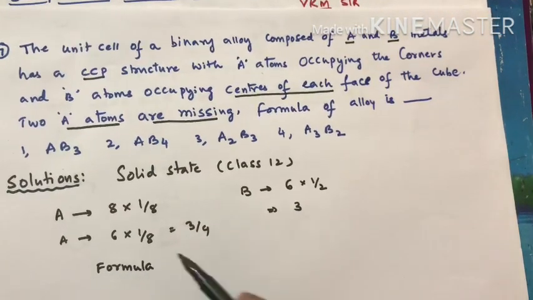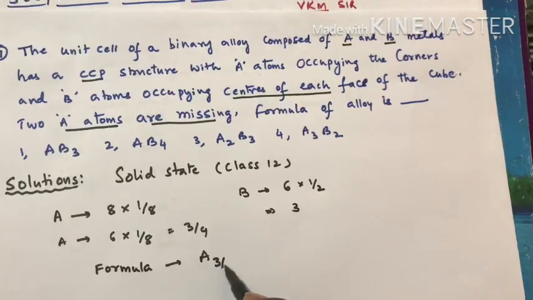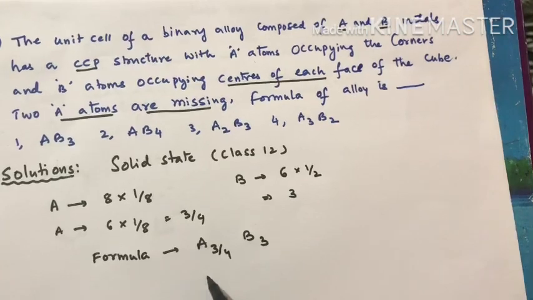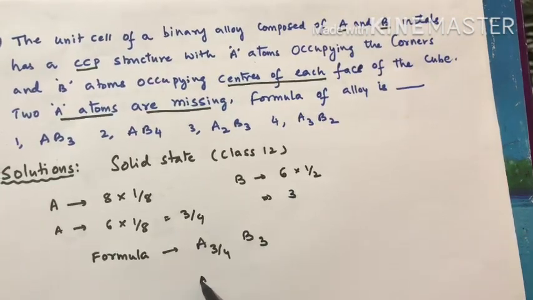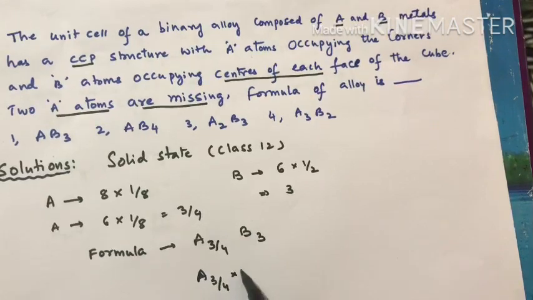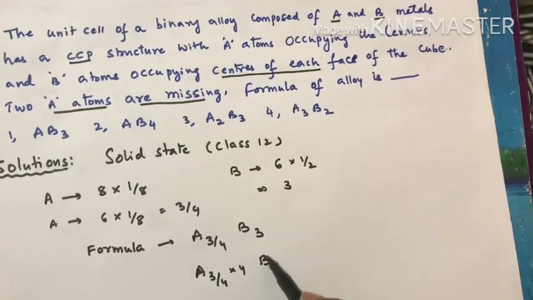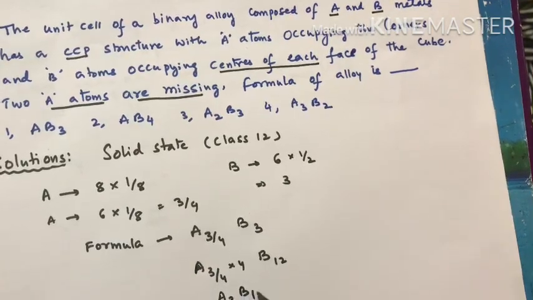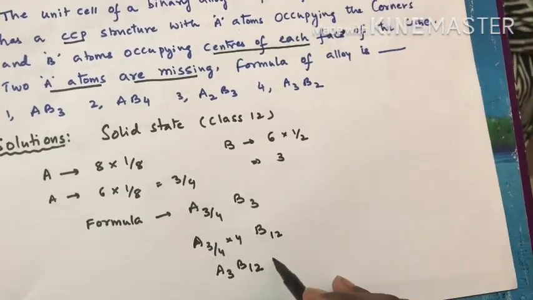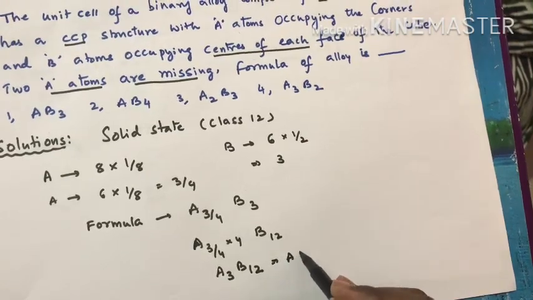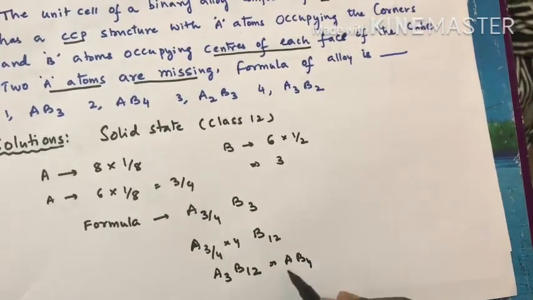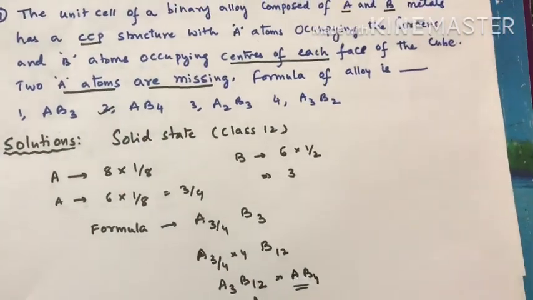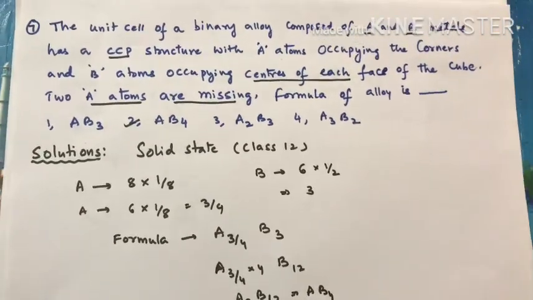Now what is the formula? The formula can be taken as A 3 by 4 and B 3. We should convert into whole numbers. So A 3 by 4, multiply with 4, and B also multiply with 4, 12. This 4 gets cancelled. Then A3 B12, so A3 B12 in the sense I'll get AB4. AB4 is there in which option? Option 2 is the correct answer for this. Hope you understand, right? Let's move on to the next question.